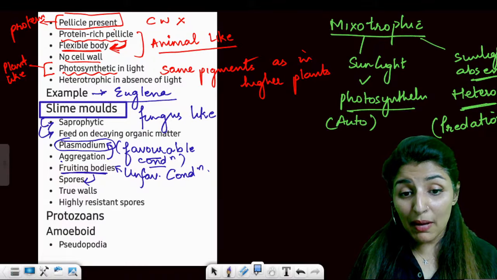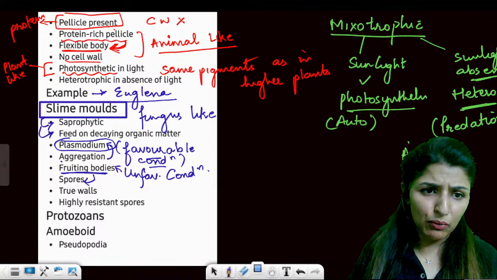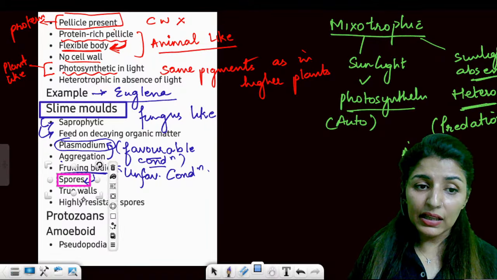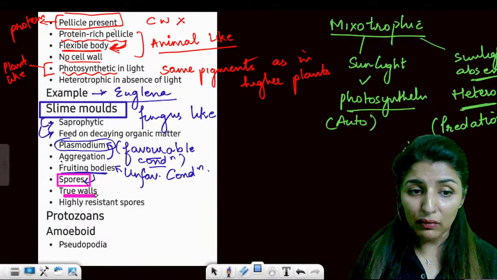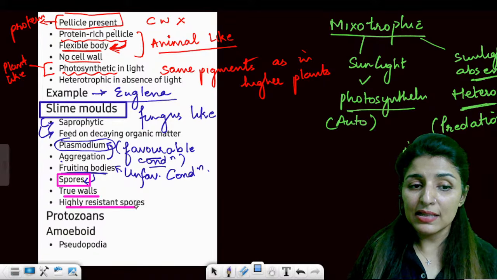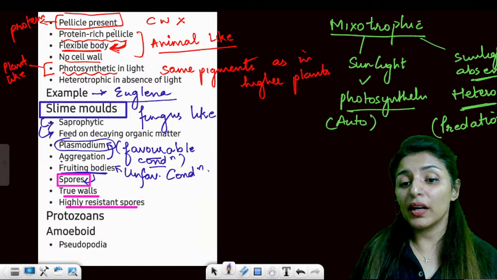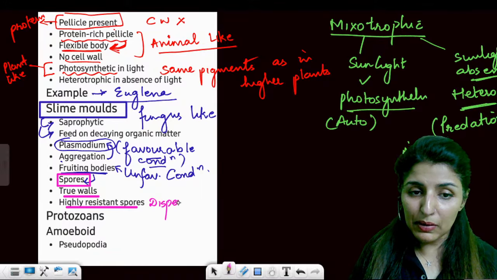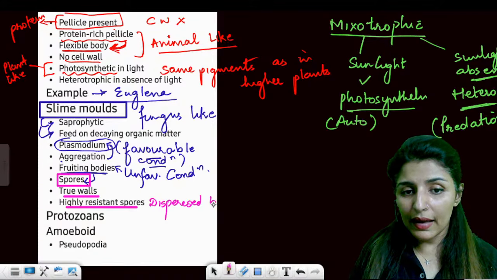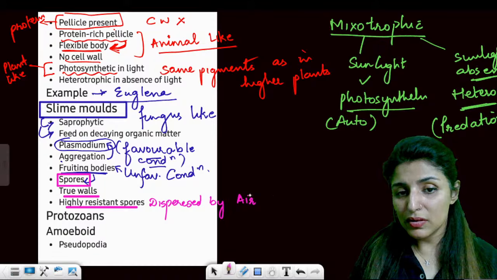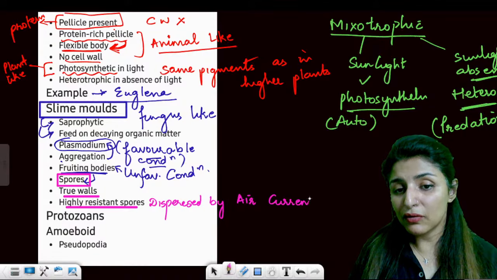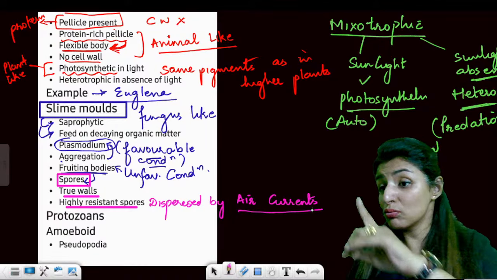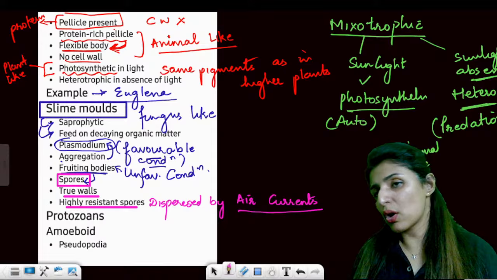Now, what should you remember about the spores? Very important. These spores will have true cell walls, and they'll be highly resistant spores. And the third point, they are always dispersed by air currents or wind. So air will disperse them from one place to another. The three things you must remember about the spores of slime molds.